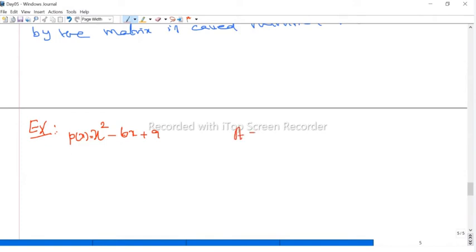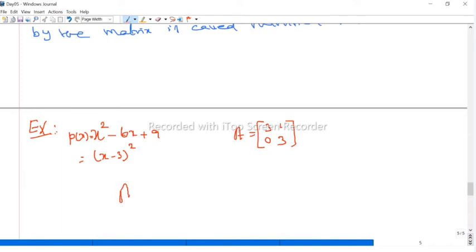So I can take the specific matrix A equal to, actually what is this? (x minus 3) whole squared, right? Therefore I am taking 3 and 0 somewhere here, and 1 here. Clearly, the characteristic polynomial of this matrix is x squared minus 6x, where the trace is 6, and then the determinant is 9. Now by the Cayley-Hamilton theorem, A satisfies this.